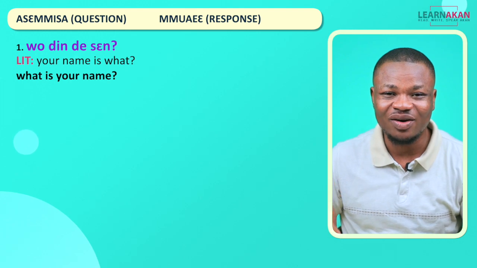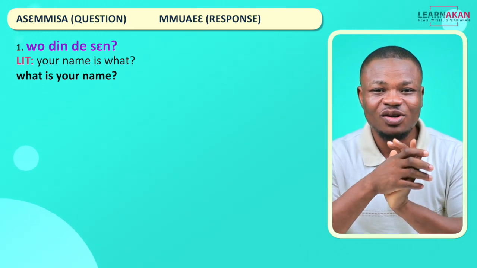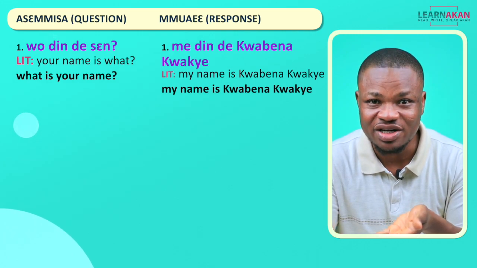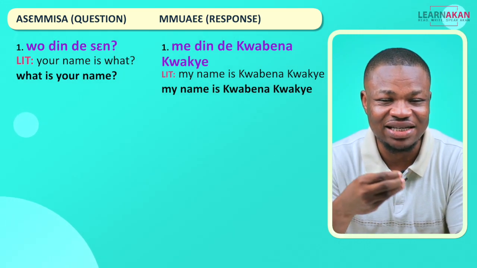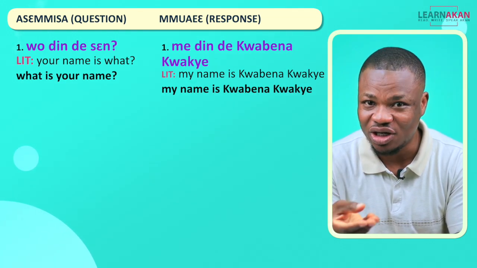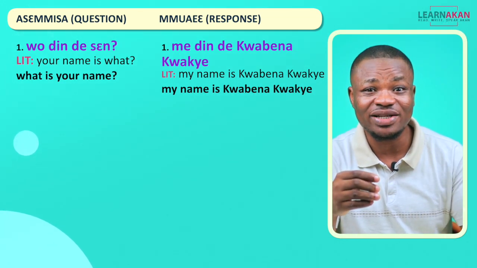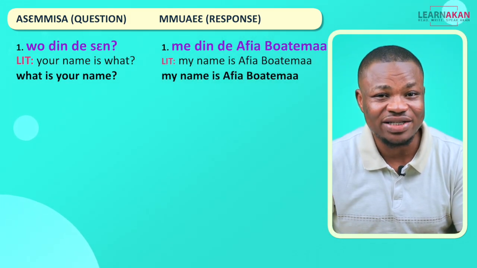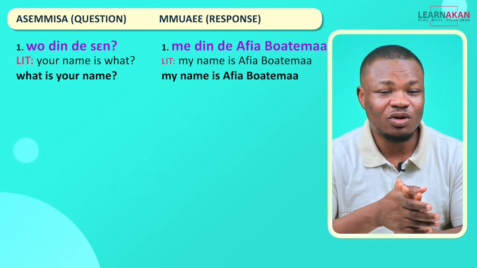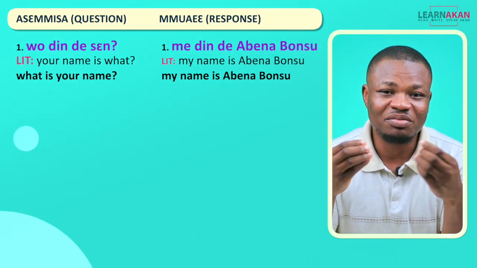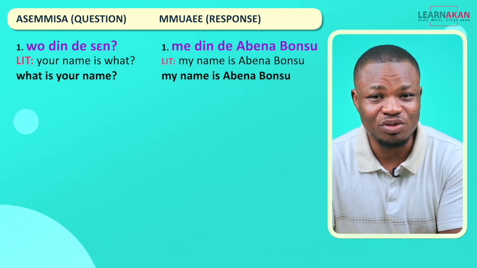Now, to respond directly to this question, you can say medin de Kwabena Kwachie, for example, Kwabena Kwachie here being your name. So if you are called Efia Boatemaa, you can respond with medin de Efia Boatemaa. If you are called Abena Bonsu, for example, you can respond with medin de Abena Bonsu.